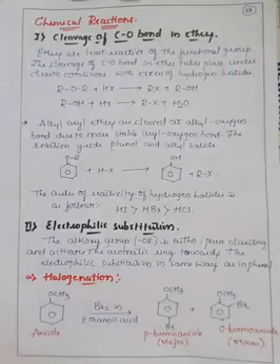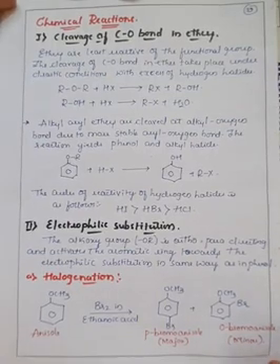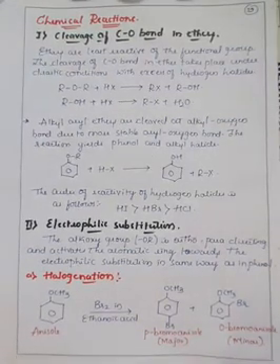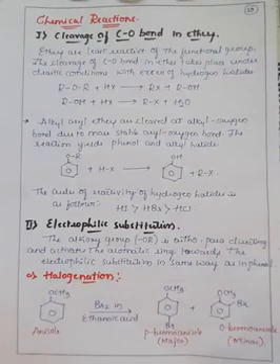After the preparation of ethers, next we can go for the different chemical reactions of ethers. The first type of reaction is cleavage of the C-O bond in ethers. Whenever the carbon-oxygen bond breaks, what will be the result, and what products can be obtained?